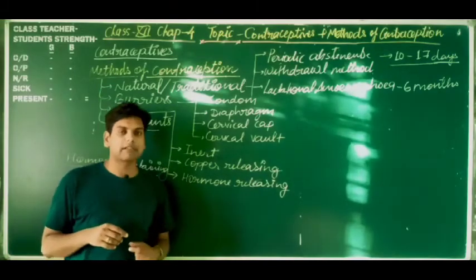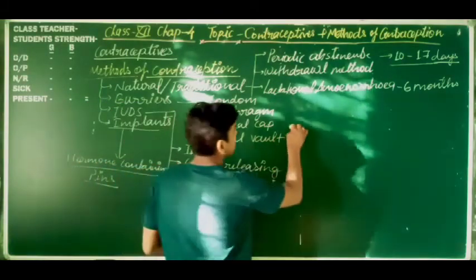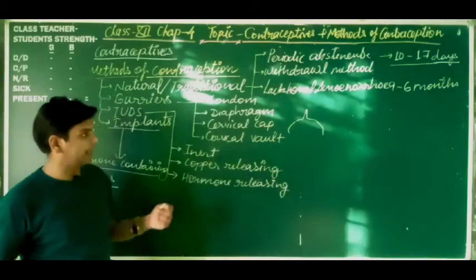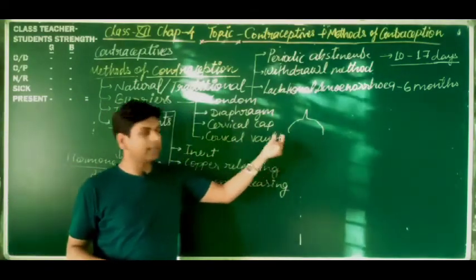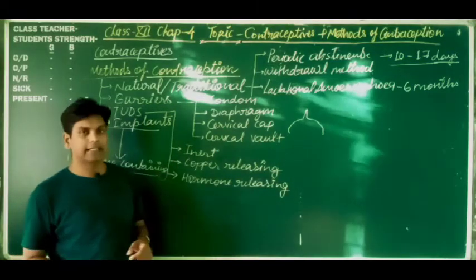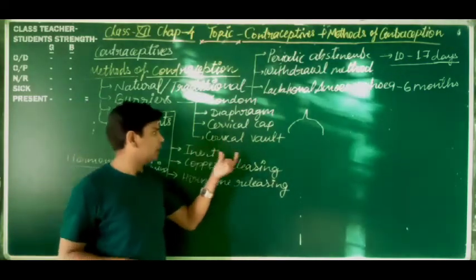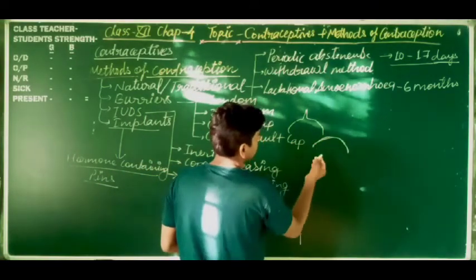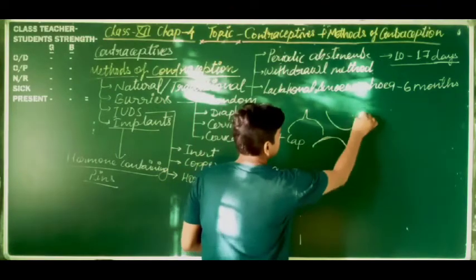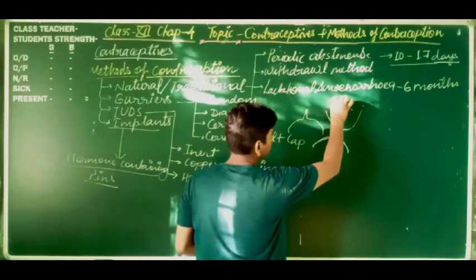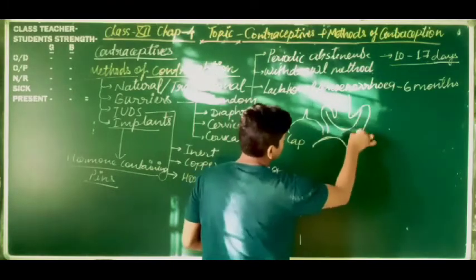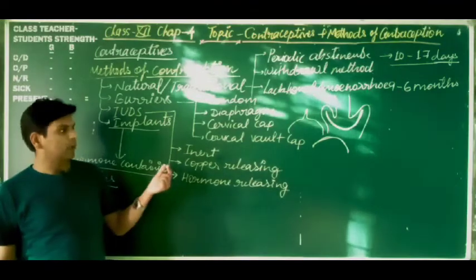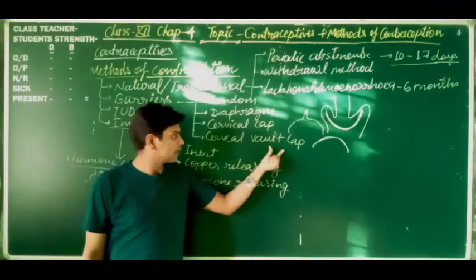And cervical cap, it is the nipple-like structure, just like this one. It blocks the cervical mouth, and this ring avoids the entry of sperm inside the cervix. The cervical vault or vault cap is the hemisphere-like structure. It covers the cervical opening like this, that is why it avoids the entry of sperm.